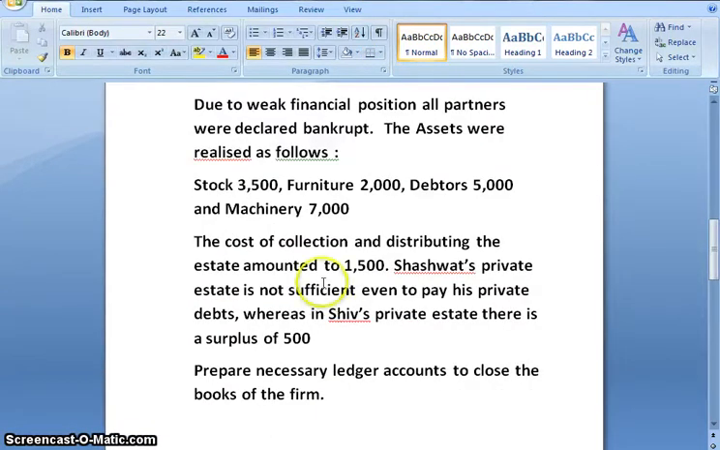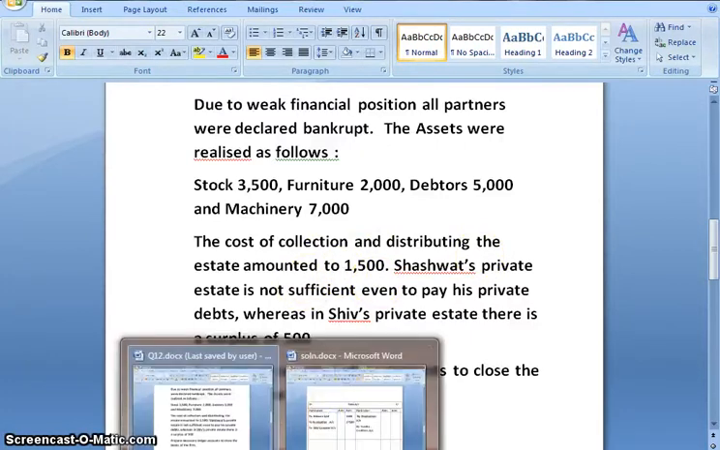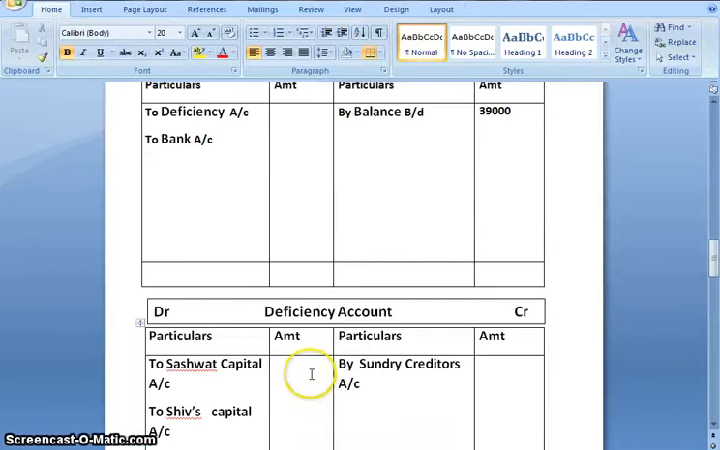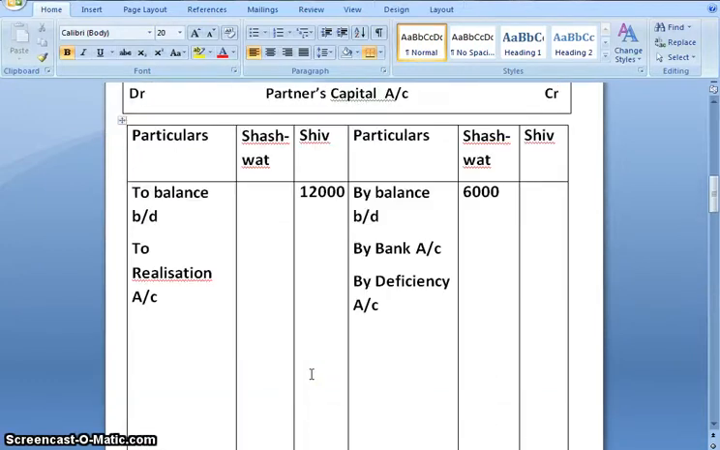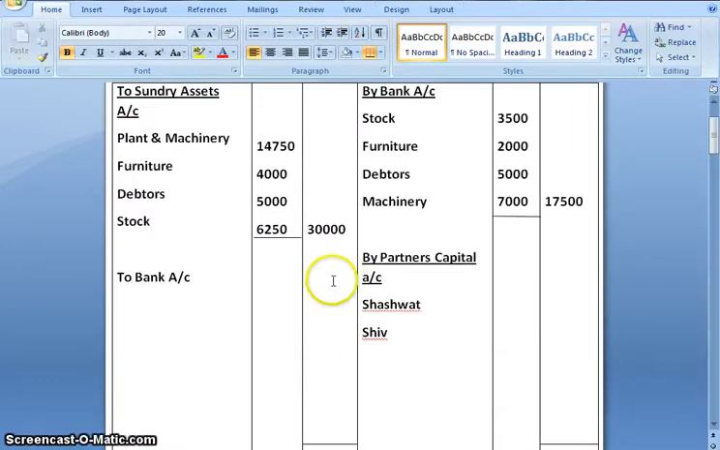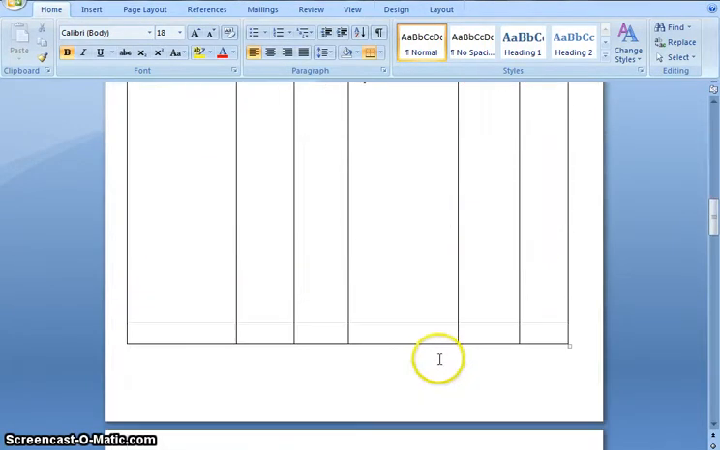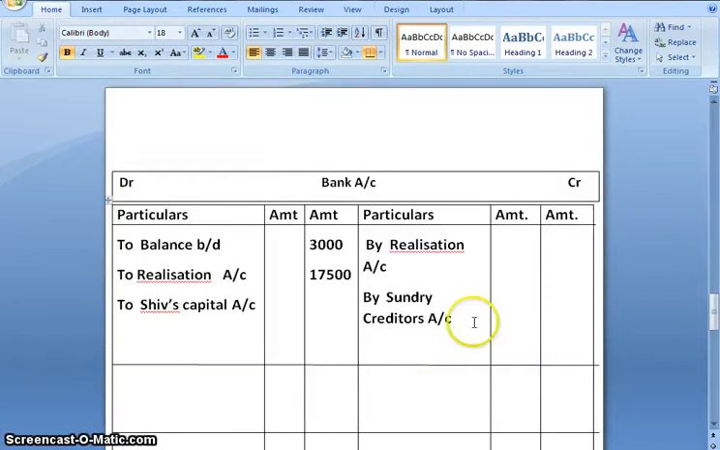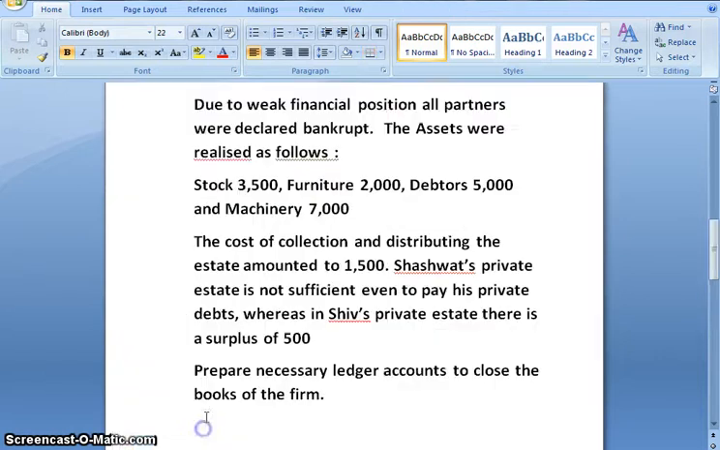Moving ahead, the cost of collection and distributing the estate amounted to 1,500. So the effect would be in realization account. To bank account, amount is 1,500. The second effect would be in bank account. By realization account 1,500.